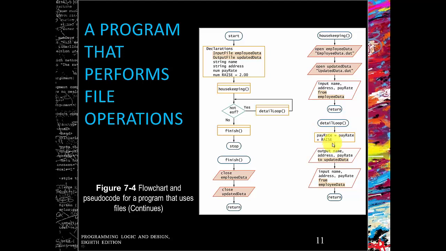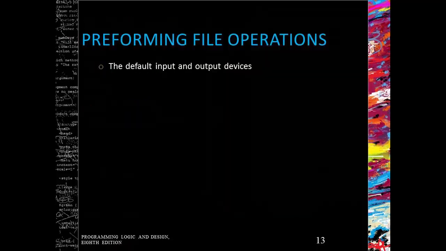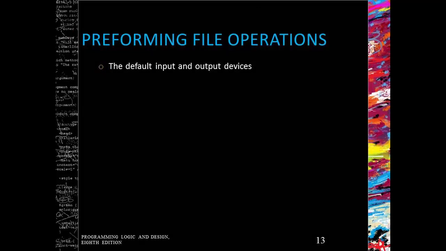Within our detailed loop, this is where we are updating our pay rate with our raise, which is $2, and then we output that field which we are working with to our updated data file. And then we input the next one, and we manipulate their pay rate, output that to the updated data, and we repeat that until employee data.dat has reached end of file. Our finish is our last procedure, and our last procedure is always to close our two files that we are working with.